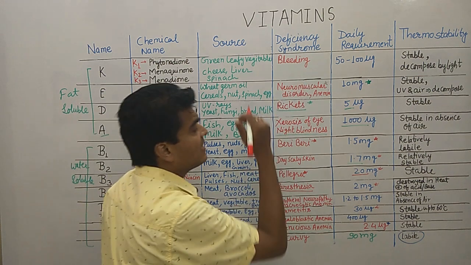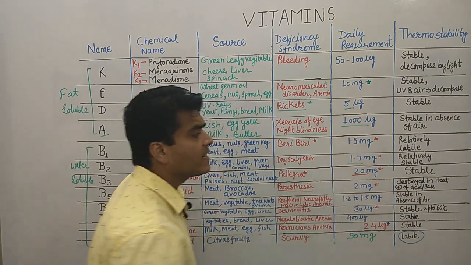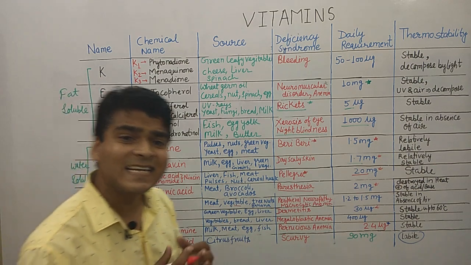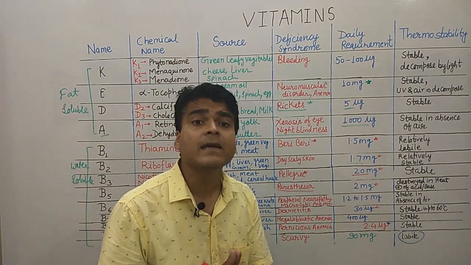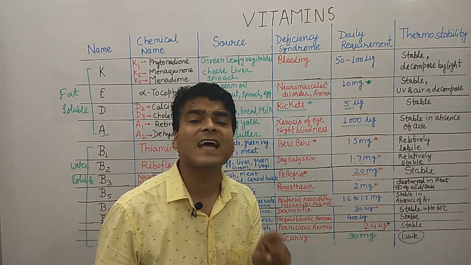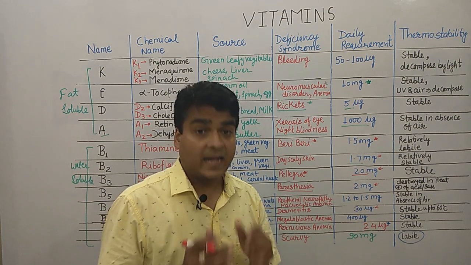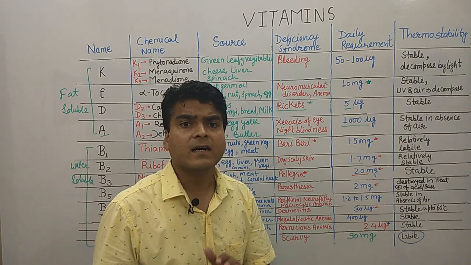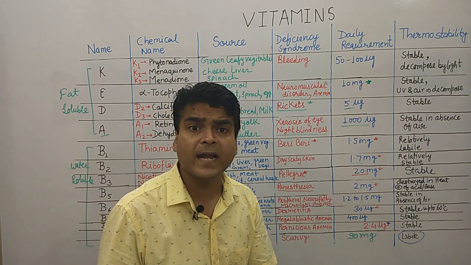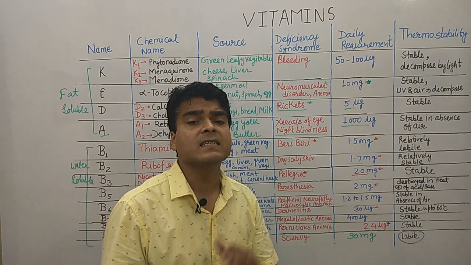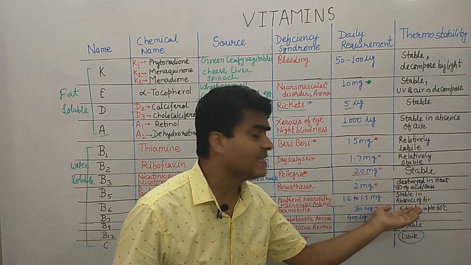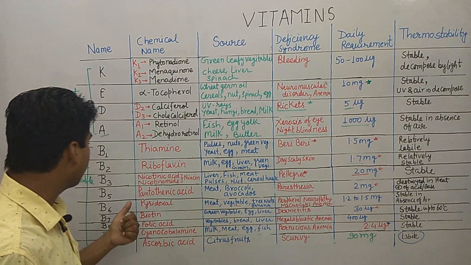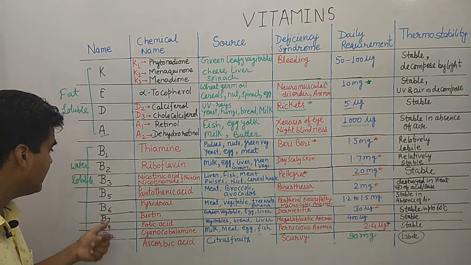The daily requirement is 2 milligram, and remember about the thermostability, that it is destroyed by heat in the presence of acid and alkali. If the environment is neutral, then heat is not able to destroy it, but if the environment is acidic or basic, then heat can destroy it. So this is the important point about thermostability.